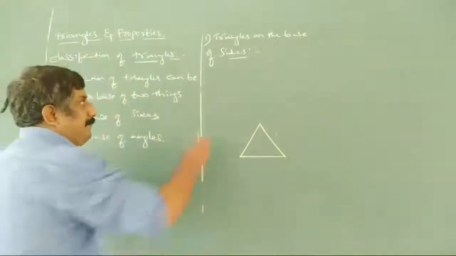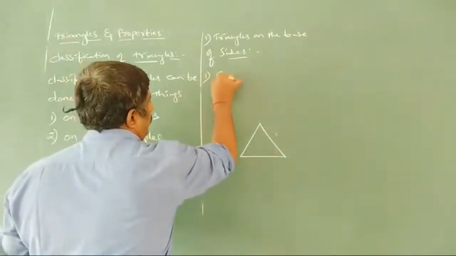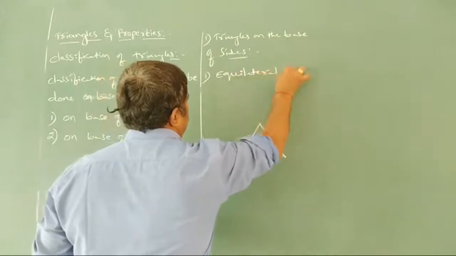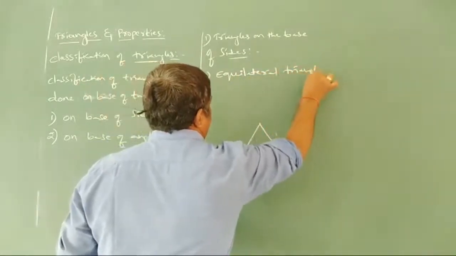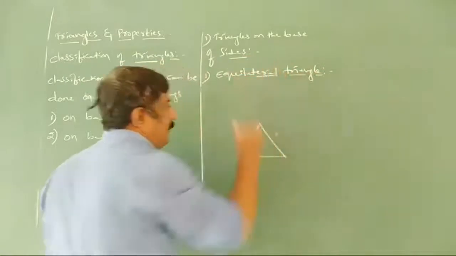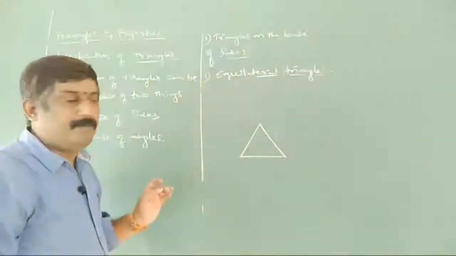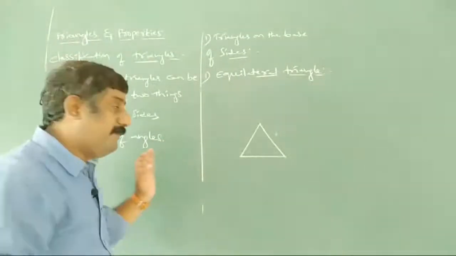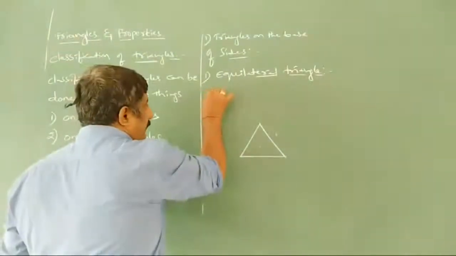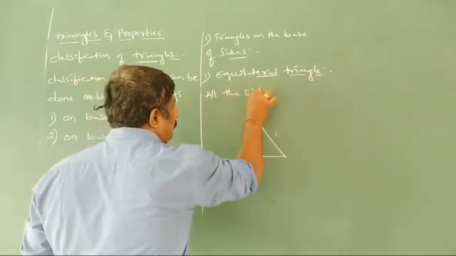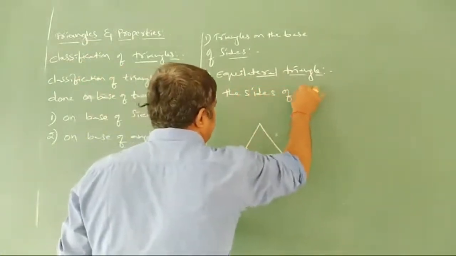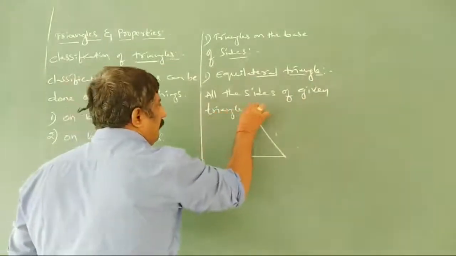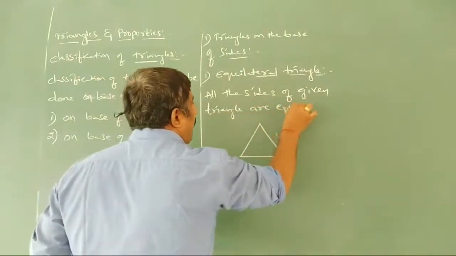What is it? The first one is the equilateral triangle. In this equilateral triangle, what will you find? We will find all the sides of the given triangle are equal.